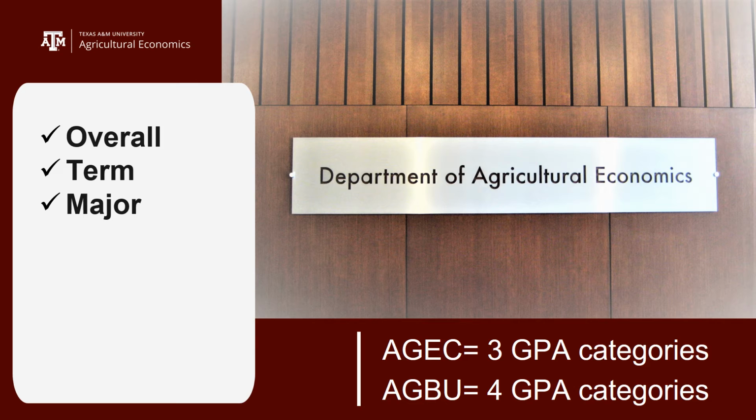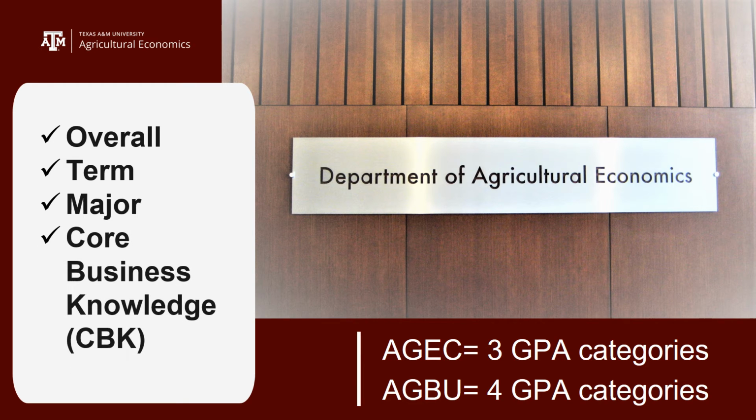So you would need to look at your degree sheet to see the designator to find out whether this is a major class or if it falls under one of the other GPA categories. And if you're an agribusiness student, the CBK or core business knowledge GPA is going to be calculated based on your average for your core business knowledge courses. So again, this 4th GPA is only if you are an agribusiness student.